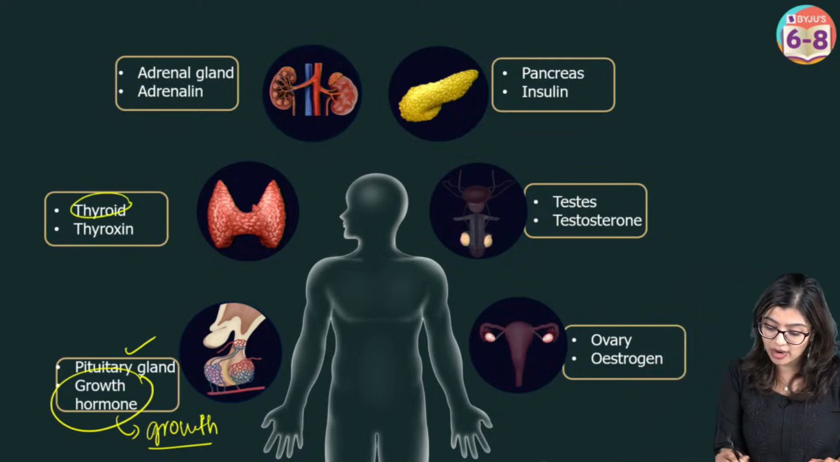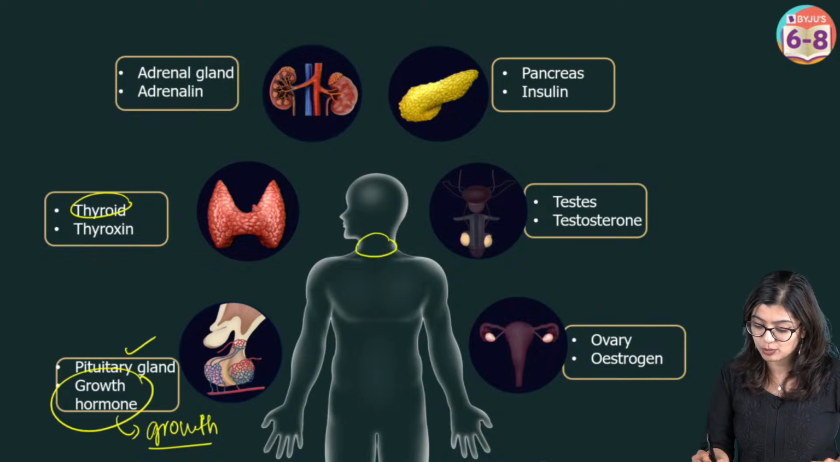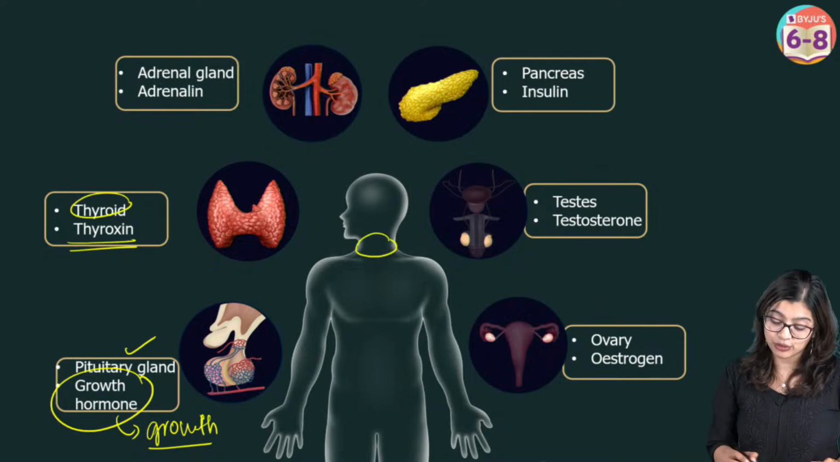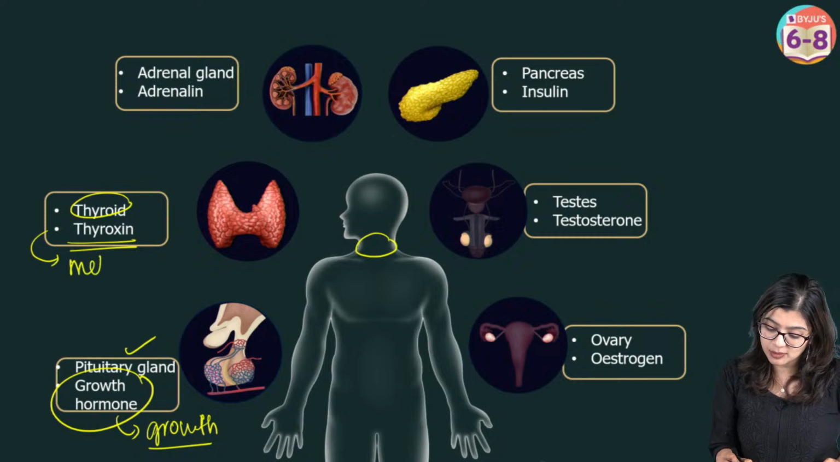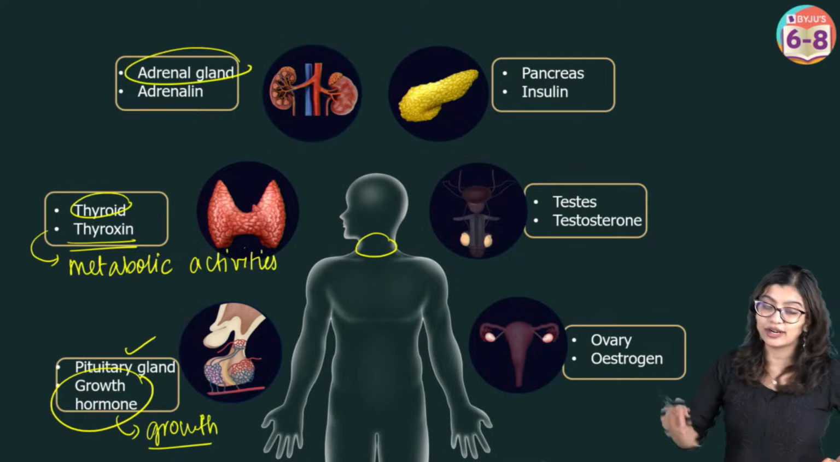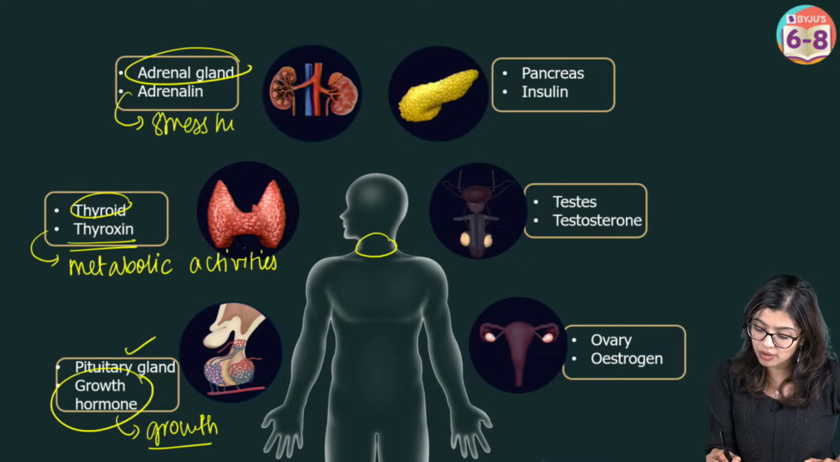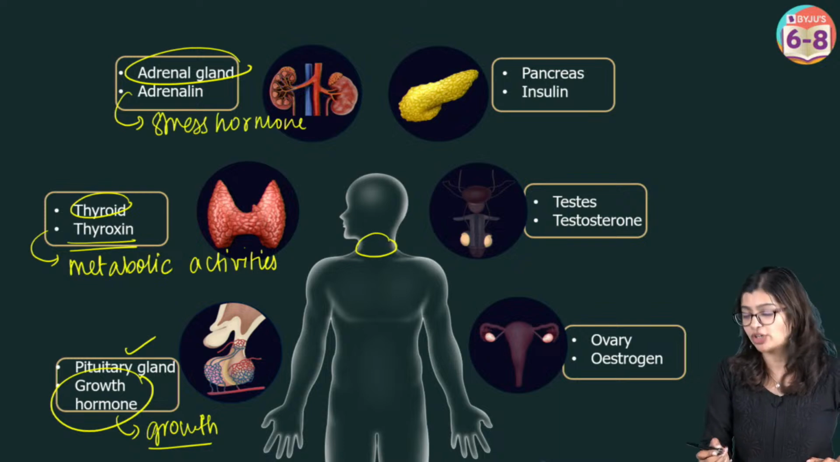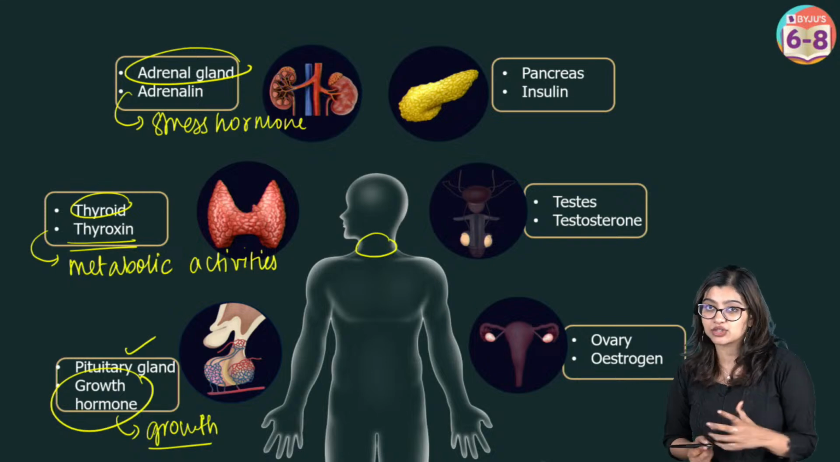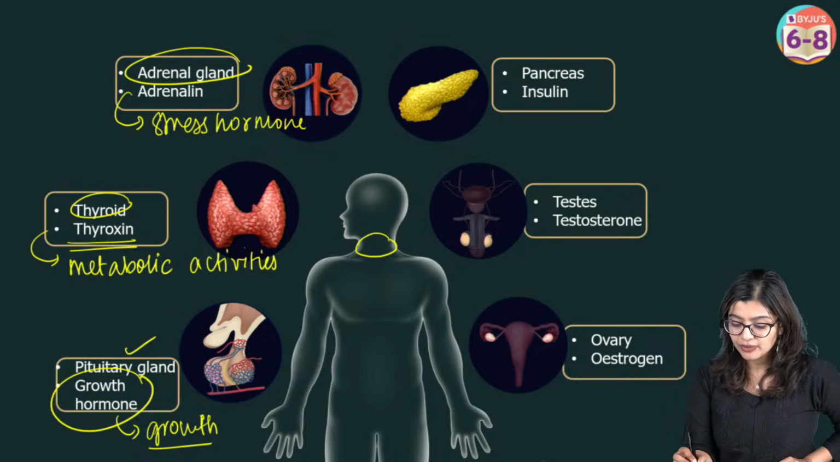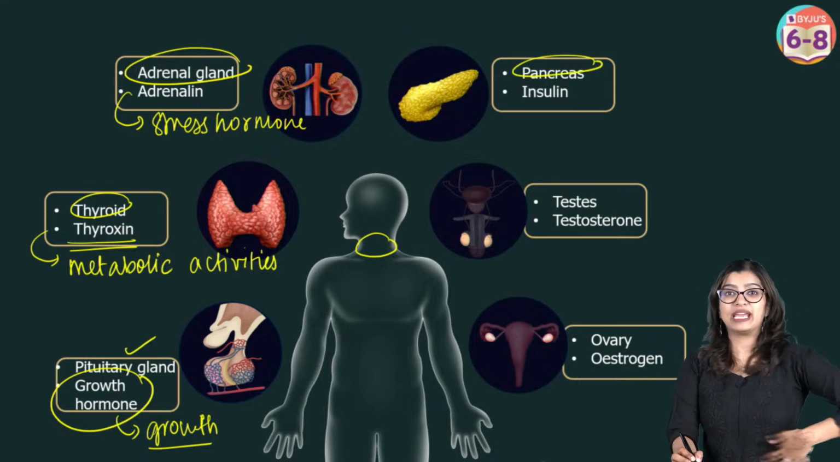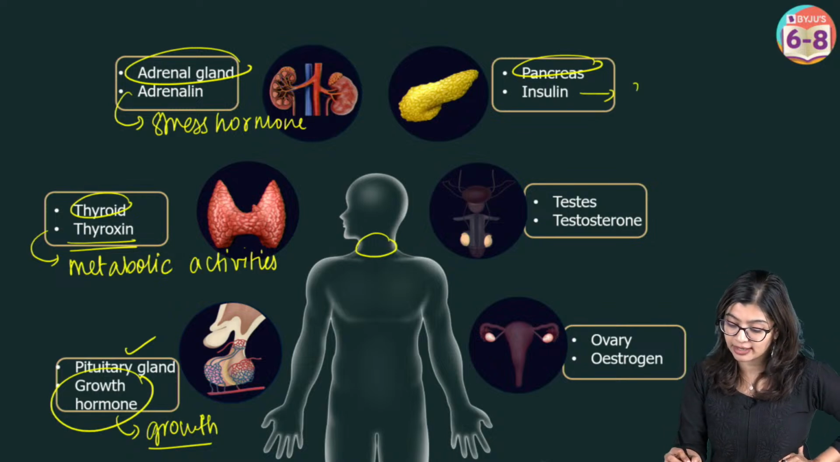Now you have the thyroid gland, which is a butterfly shaped organ present in your neck region that produces thyroxine. It is responsible for regulating various metabolic activities. We have the adrenal gland, located on top of the kidneys, that produces adrenaline, which is a stress hormone. When you are feeling nervous or stressed out, adrenaline is produced. You have the pancreas, which is behind your stomach, that produces insulin that regulates the sugar levels, right?